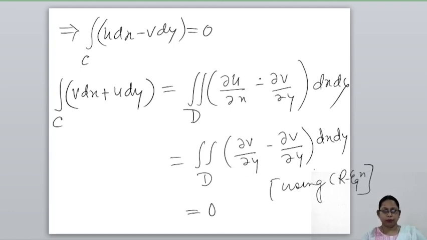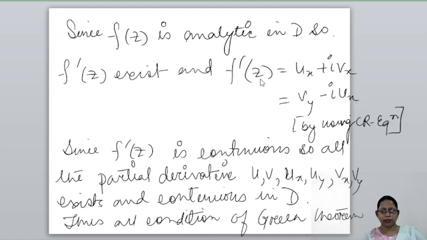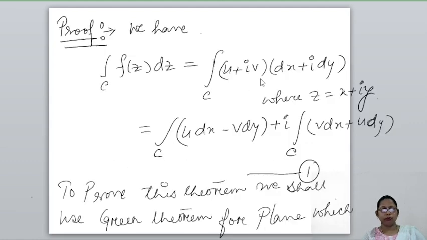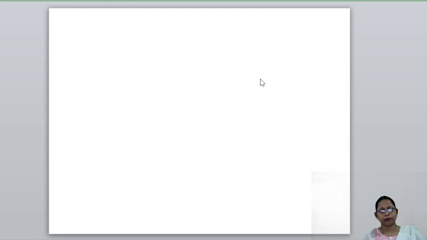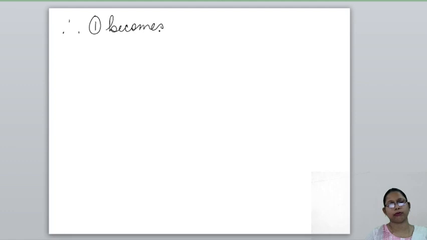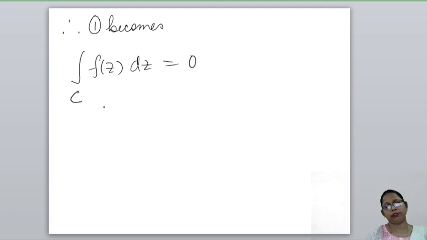We have seen that both parts of the right hand side of 1 are 0, therefore 1 becomes the integral over C of f(z) dz is equal to 0. Hence the theorem is proved.